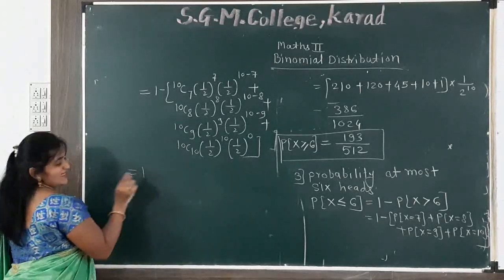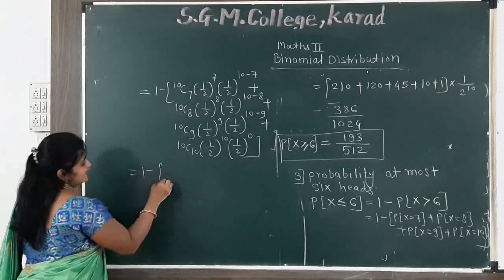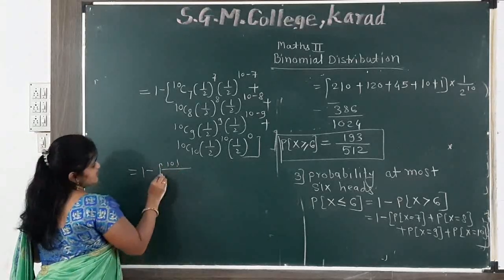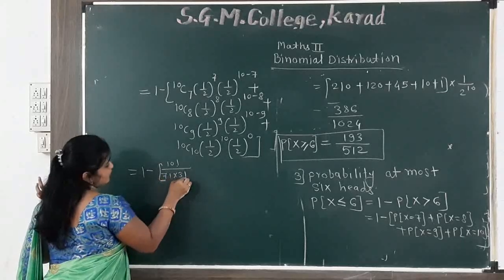So this one is as it is: 1 minus, inside the bracket, 10 factorial upon 7 factorial multiply 3 factorial.